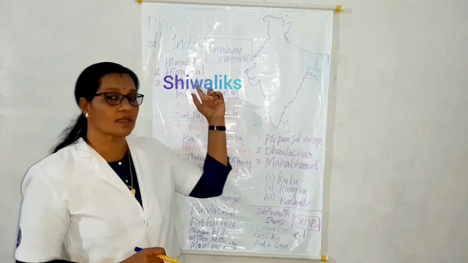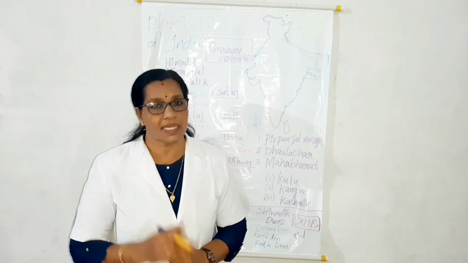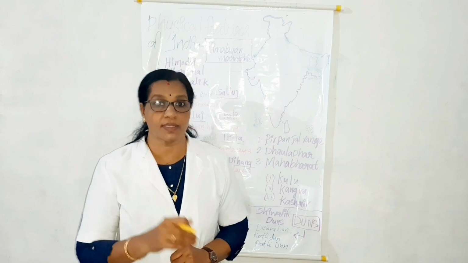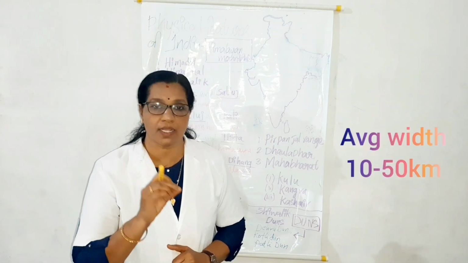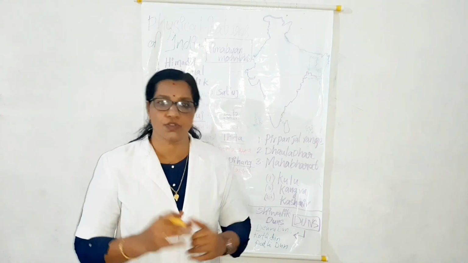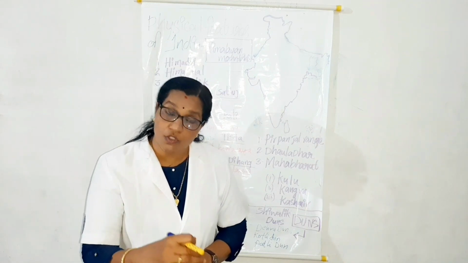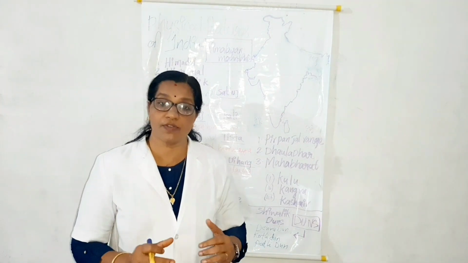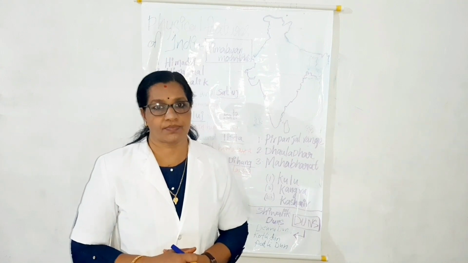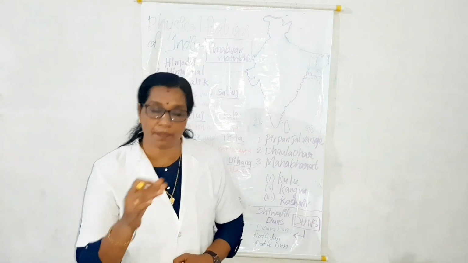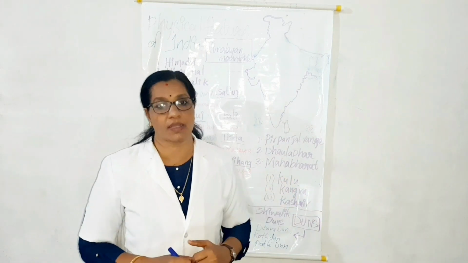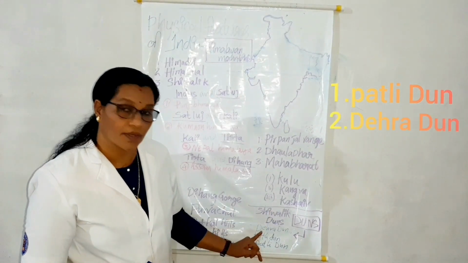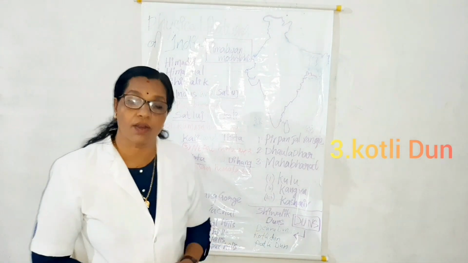The last one, Shivalik. It is the outermost range of Himalaya. Its height varies from 900 to 1,100 meters. The average width is 10 to 50 kilometers. These ranges are composed of unconsolidated sediments brought down by the rivers. These valleys are covered with thick gravel and alluvium. The longitudinal valleys lying between the Lesser Himalaya and the Shivalik are known as duns. Patli Dun, Dehra Dun, Kotli Dun are some well-known duns.